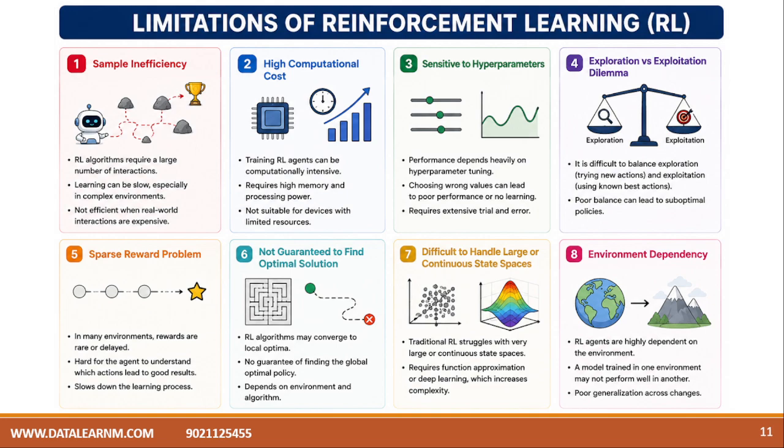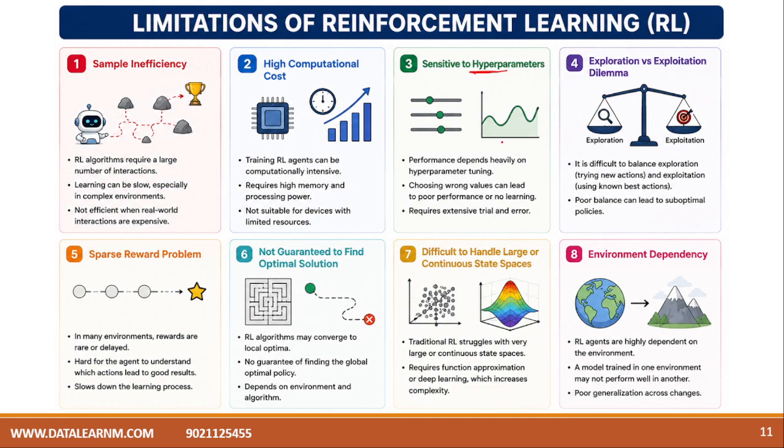Most of the time we need to work with a prototype first, and then we go for the actual implementation. High computational cost is there, obviously. Training the reinforcement learning agent can be computationally intensive and challenging, requiring high memory and processing power, not suitable for devices with limited resources. So these are some of the limitations or cons.